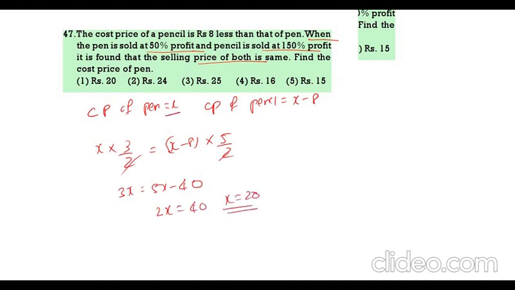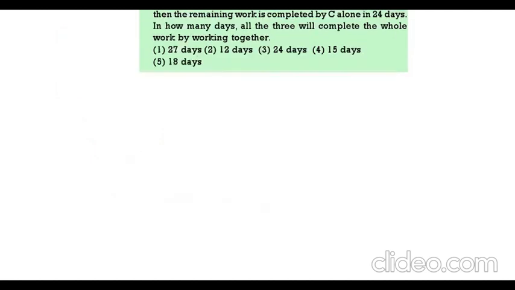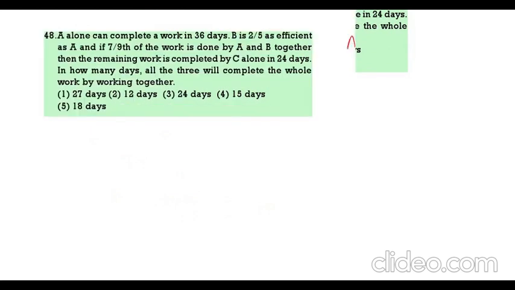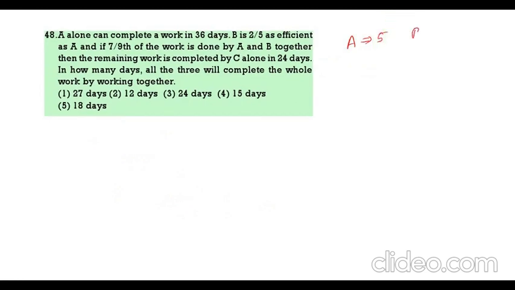So cost price of pen x. X value how much we are getting? 20. Then A alone can complete the work in 36 days. B is 2 by 5 as efficient as A. That means A efficiency is 5, B efficiency is 2. Now if we take efficiency and time, it will be very easy to calculate. Then time ratio will be 2 by 5. That means 2 is how many days? A will complete the work in 36, 5.